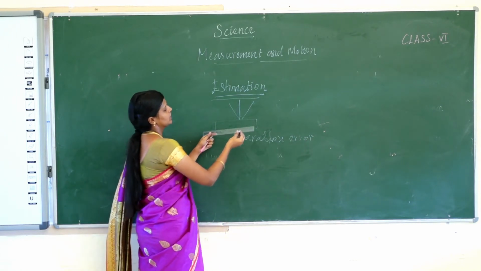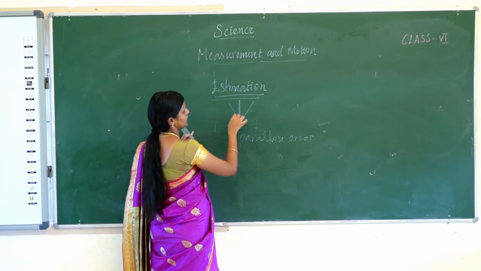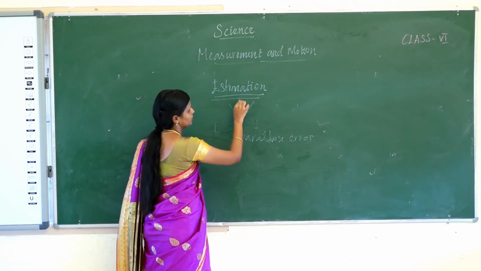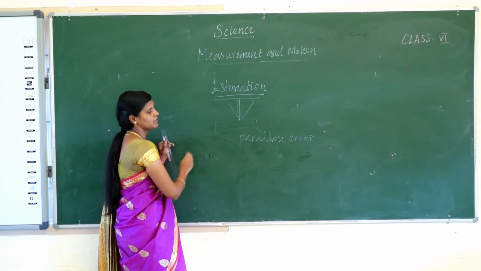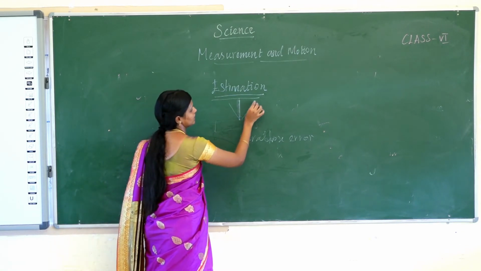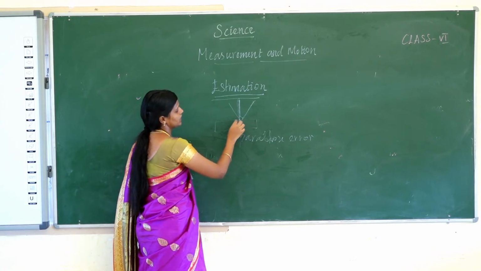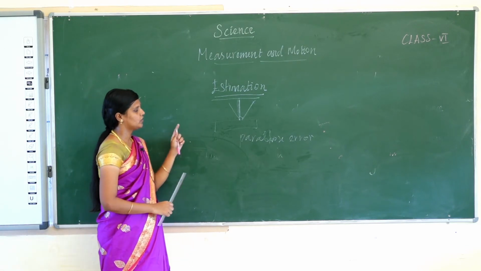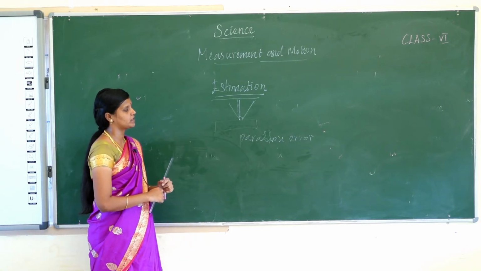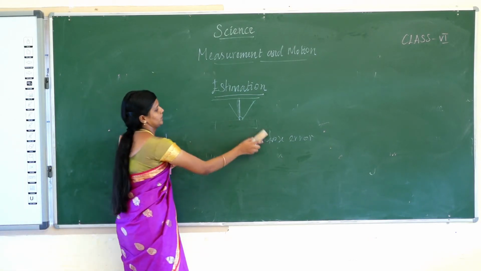If we measure the length of the pen or any point, your eye must be vertically above the point. Only then is the value correct. If your eye is at an angle, the value has error. That is called parallax error. Next we are going to see about types of error.